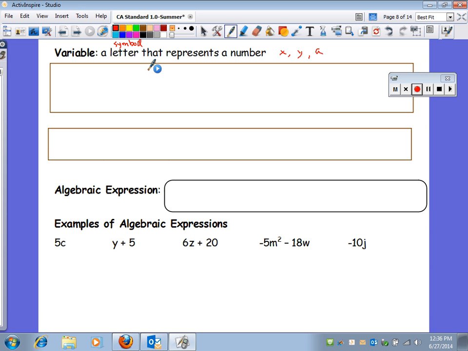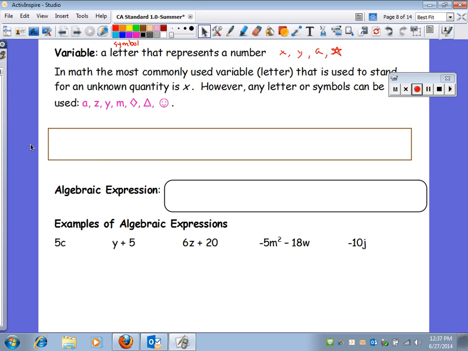I mean, we could use a star as a variable if we wanted to. Use anything we want. Now, normally, do you see stars? No, you see X, Y, A, B, all those letters, Z, those kind of things. It's a number, letter, or symbol that represents a number.